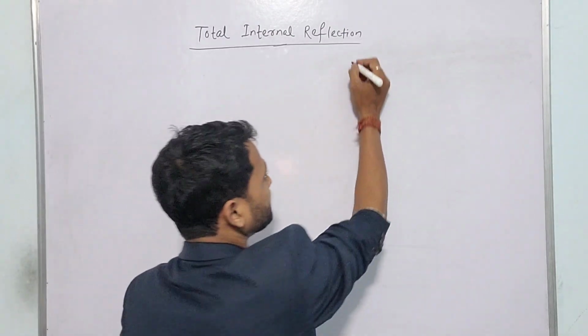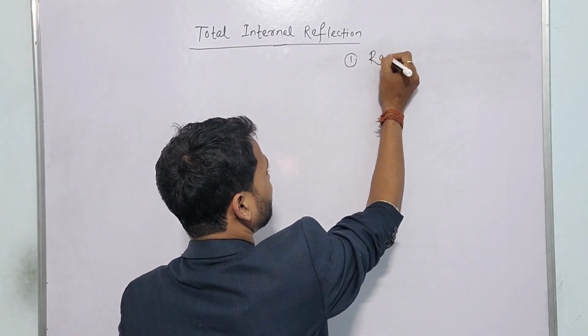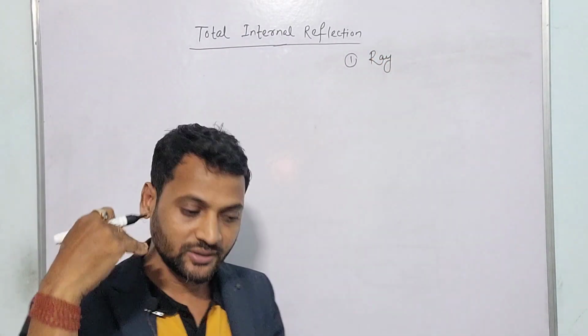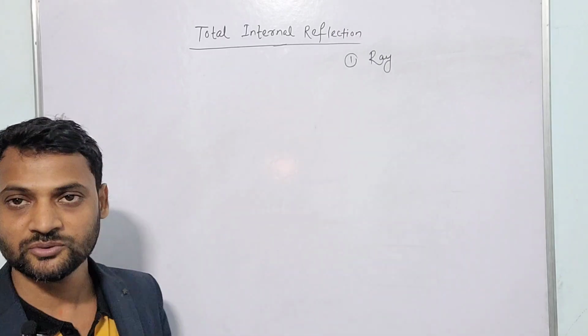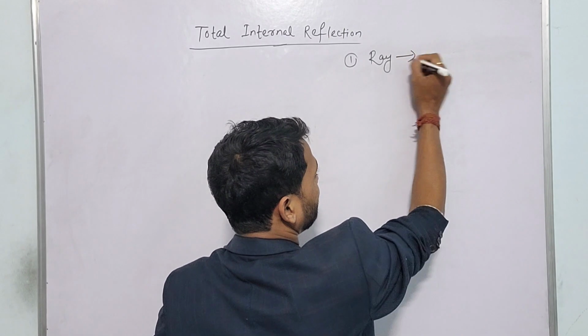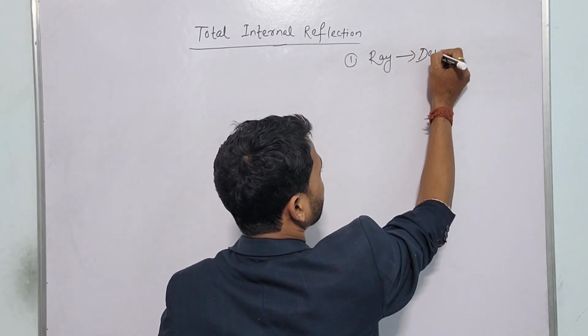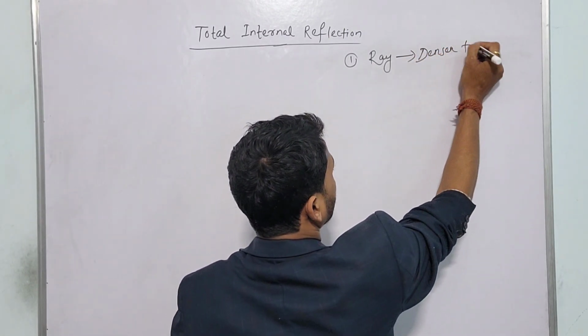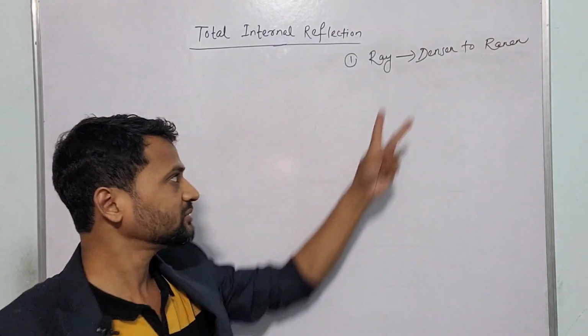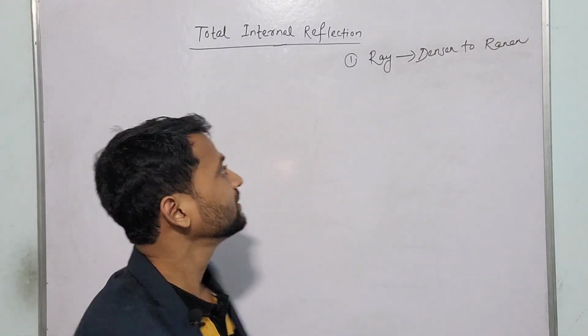Like there are two conditions. The first condition is the ray must be traveling from denser medium to rarer medium. Point number one, the ray must be traveling from denser medium to rarer medium. That is the condition of TIR. मैं लिख रहा हूँ इधर: ray must be traveling from denser medium to rarer medium. डेंसर टू रेरर. ये डेंसर क्या होता है, रेरर क्या होता है. डेंसर मतलब जिसका रिफ्रैक्टिव इंडेक्स ज्यादा होता है.